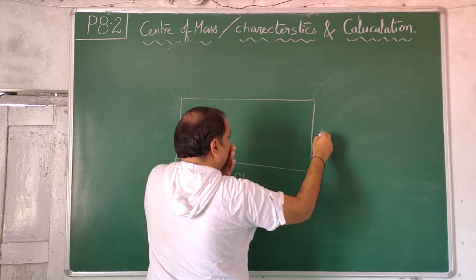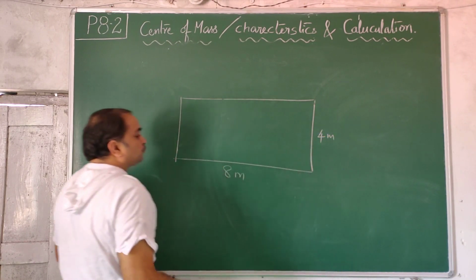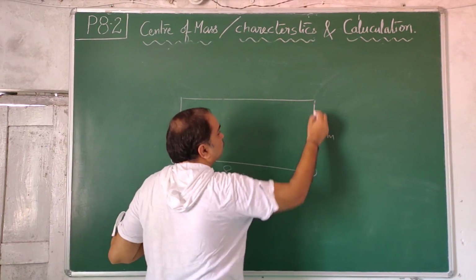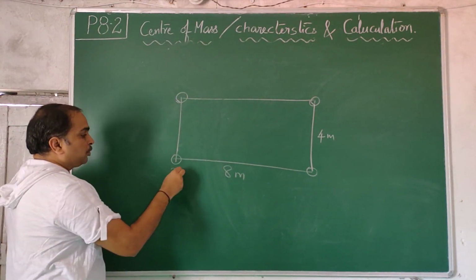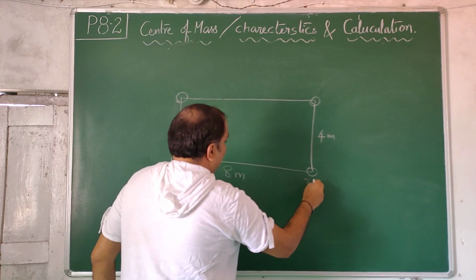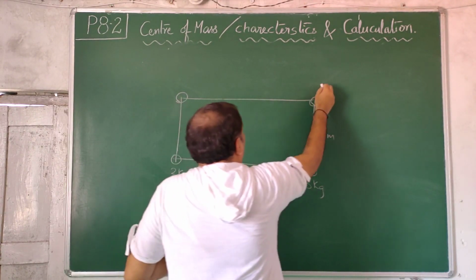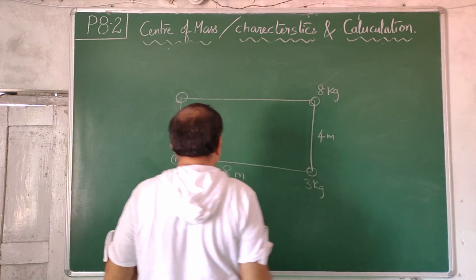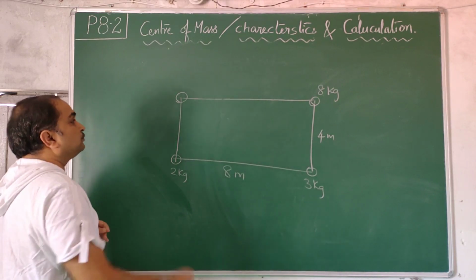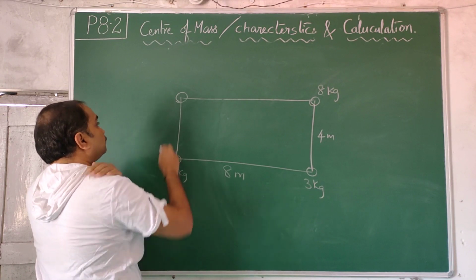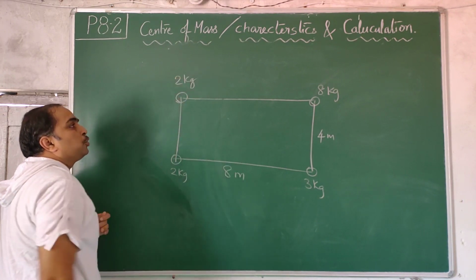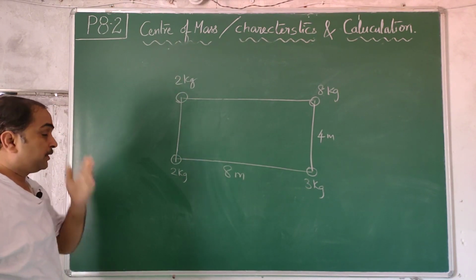This is 4 meters. 2 kg. Let us do it like this.